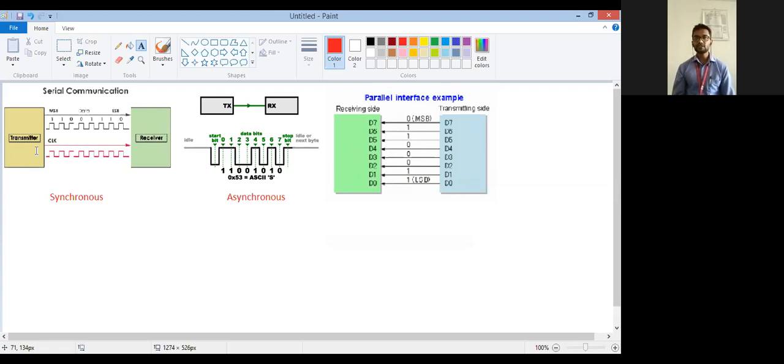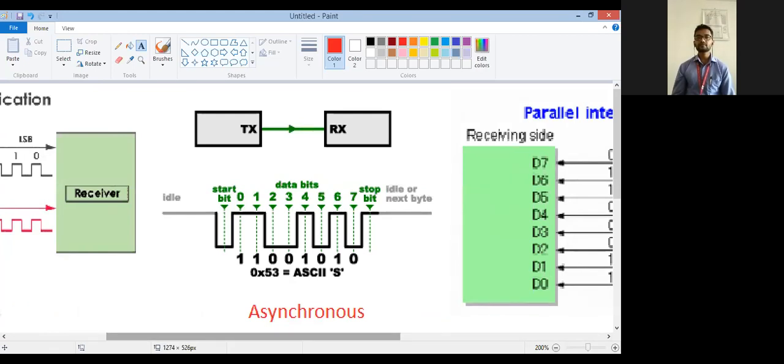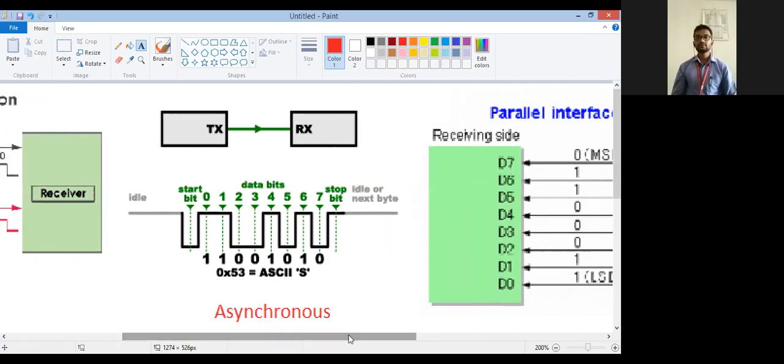Next thing is asynchronous communication, where you can see, let me zoom in so that you can see it clearly. I hope it is clearly visible. As you can see, the transmitter is connected to the receiver through a single cable. Here it will be your transmitter, and here it will be your receiver.